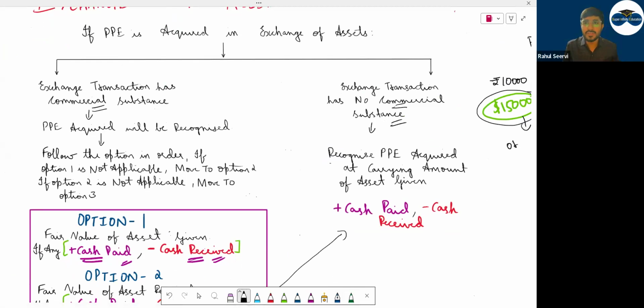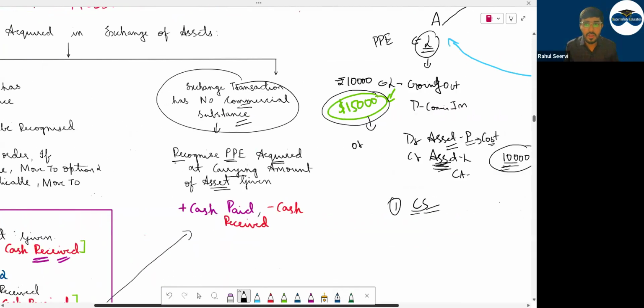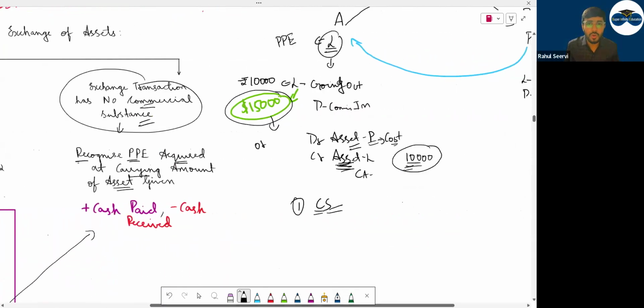Non-commercial substance is very easy. If commercial substance is not there, recognize PP acquired at carrying amount of asset given. Again, case number 1 we will do non-commercial substance. What is the rule saying? Recognize PP acquired at carrying amount of asset given. What is the carrying amount of the asset given? Carrying amount means book value. What is the book value of the asset you have given?